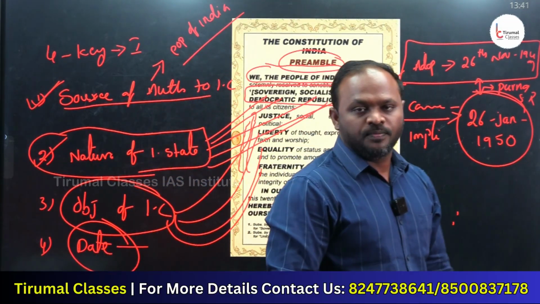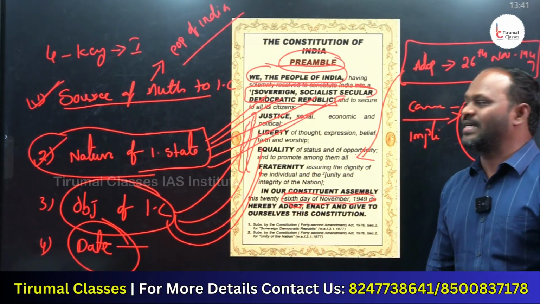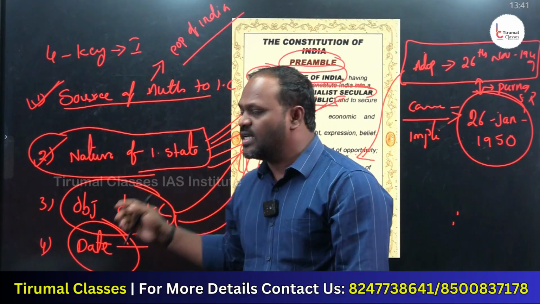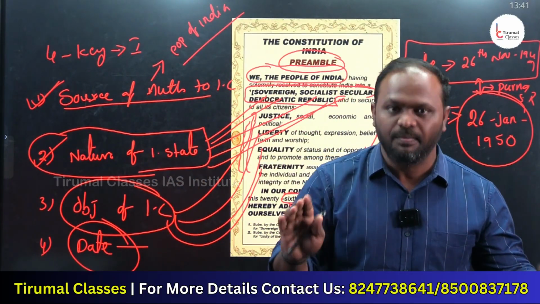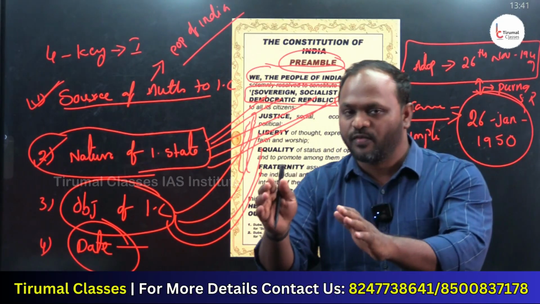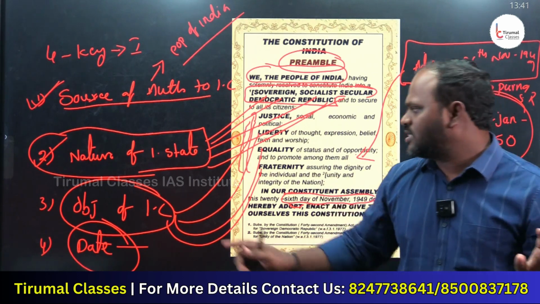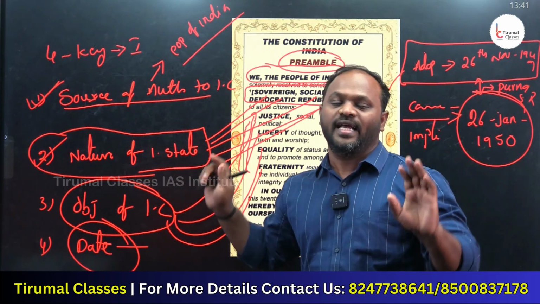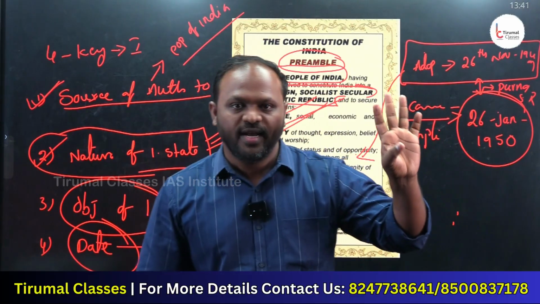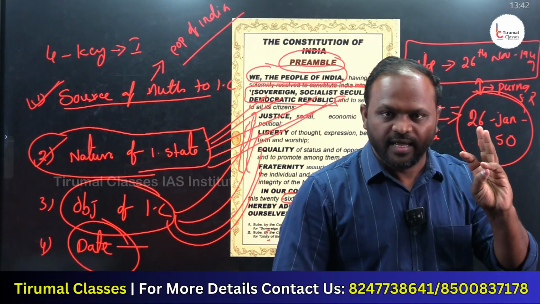But in the preamble, we have mentioned only the adopted date, not the implemented date. These 4 are known as the ingredients of the preamble. What are the ingredients? One is the source of authority of the Indian Constitution: we the people of India. Next, the nature of the Indian state is explained by 5 keywords: sovereign, socialist, secular, democratic, republic.